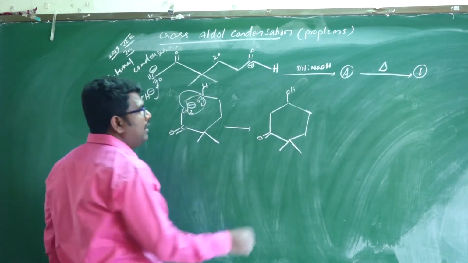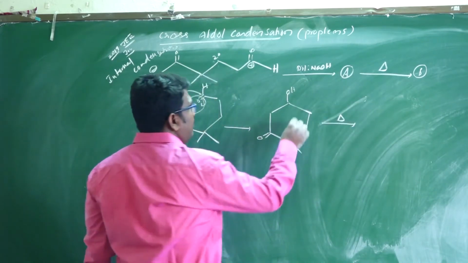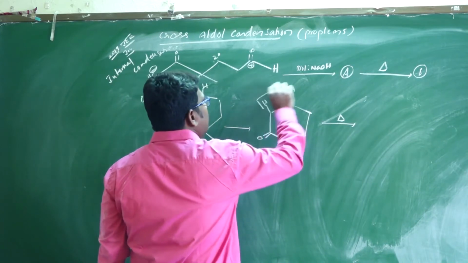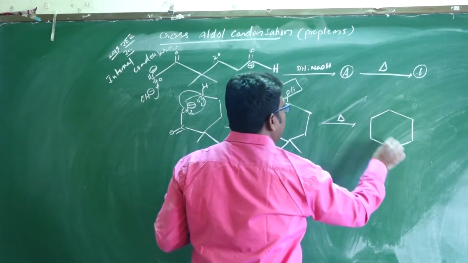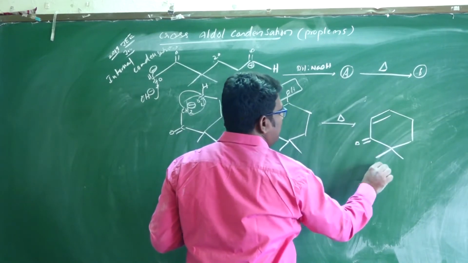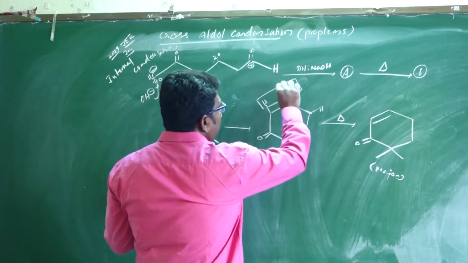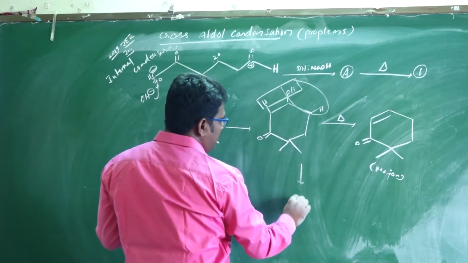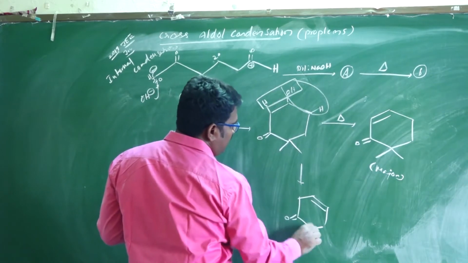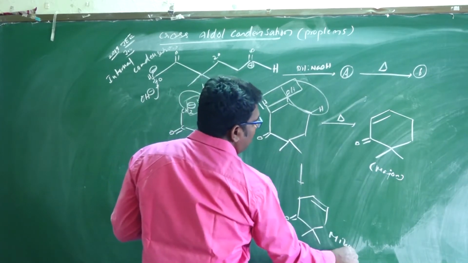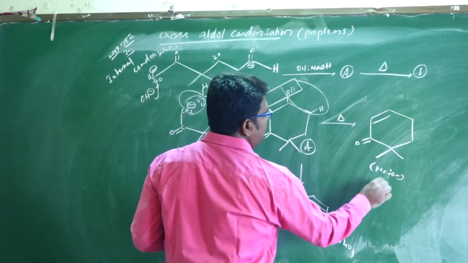This one is the product, and again on heating there is loss of a water molecule, forming this major product. One more possibility is loss of a water molecule here. Is this also possible? This is the minor product because resonance takes place in the other. That is the major. So this is A, this is B.